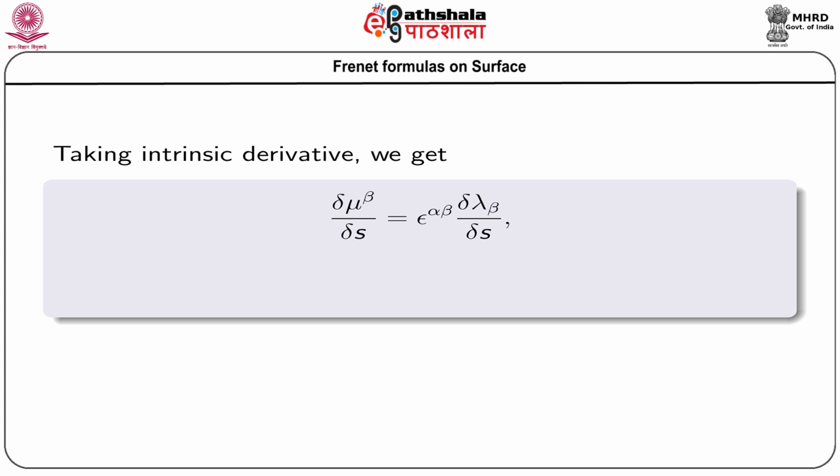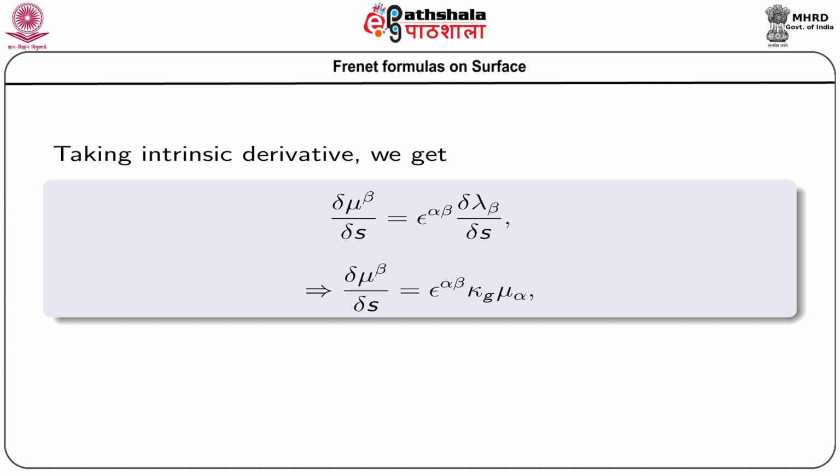Now, we know that epsilon alpha beta are the permutation tensors, so their intrinsic derivative is 0. So, we can get this expression.